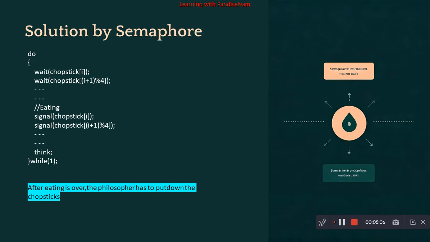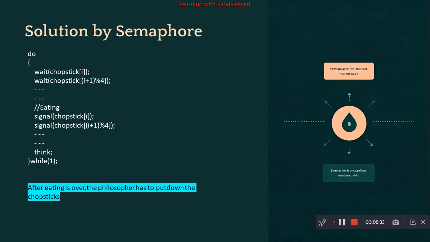Initially all the chopstick values are 1. For example, suppose P1 wants to eat, then C1 and C2 will be reduced to 0. Here we invoke wait of chopstick[i] and wait of chopstick[(i+1) mod 5].